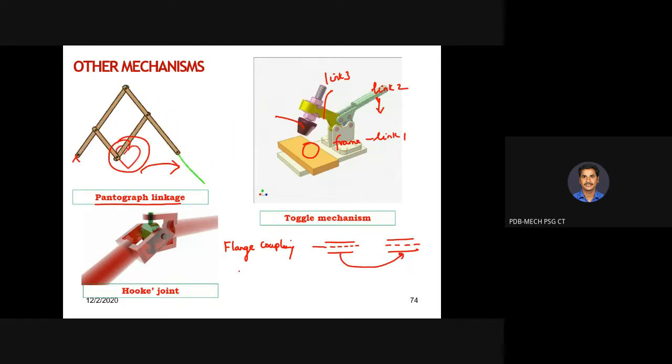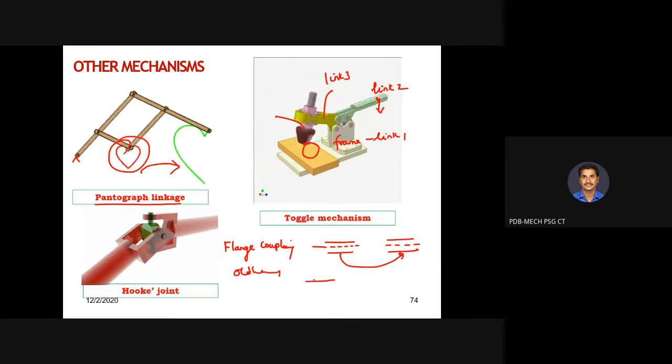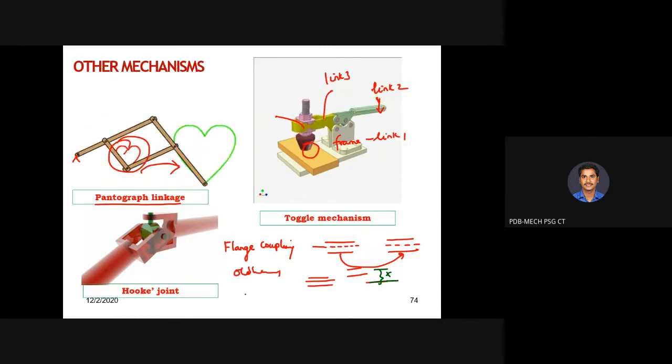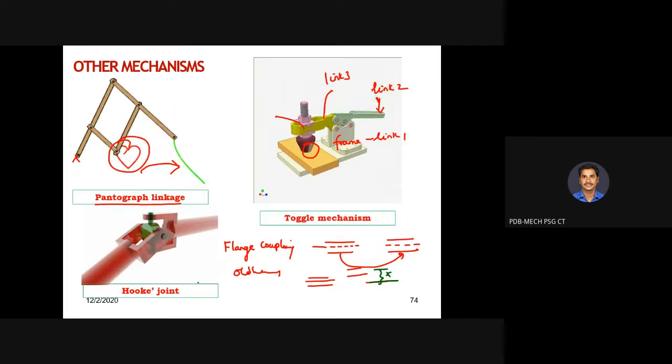What is the purpose of Oldham's coupling? When one shaft is here and another shaft is here, there is some shift. If there is some shift in the axis of the shaft, then it will take care of power transmission. That is Oldham's coupling. Then this universal joint or hook joint is used for taking care of both radial shifting as well as axial shifting or inclined mismatch.